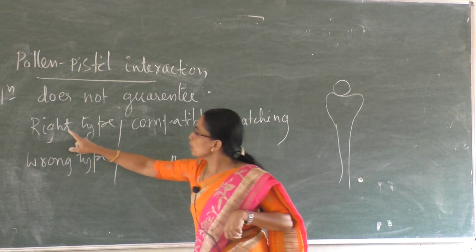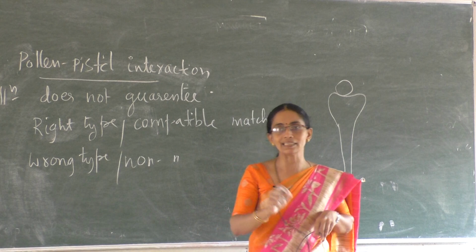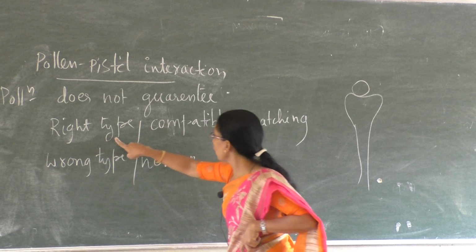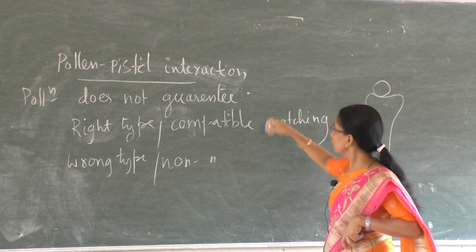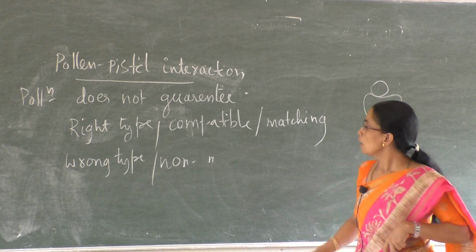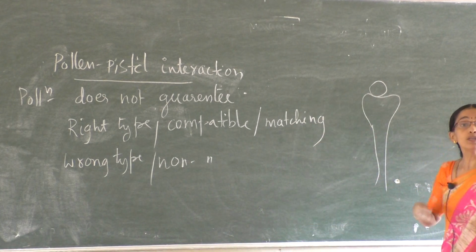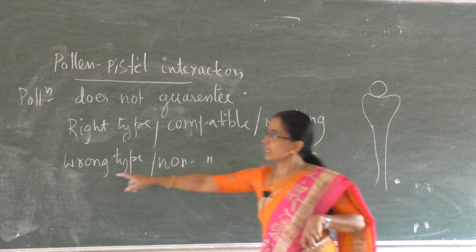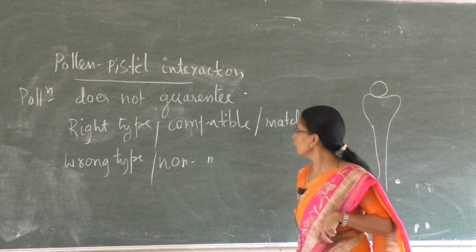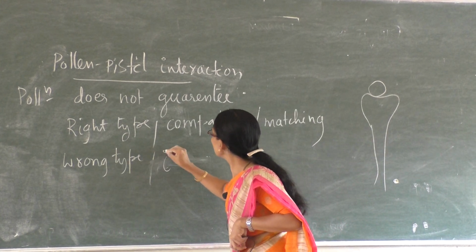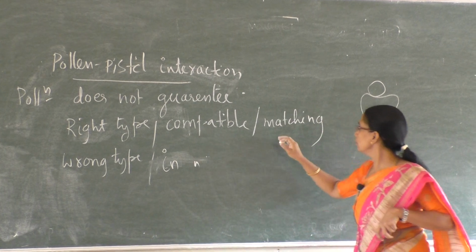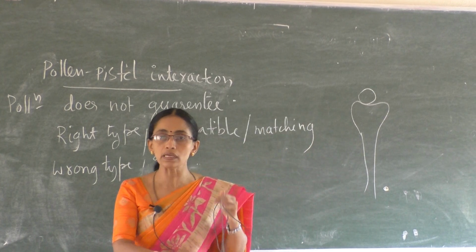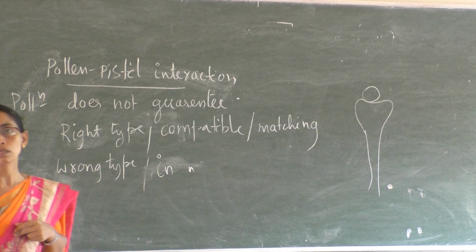Pollens are of two types. The right type, the correct one, the matching one, which we can say is compatible. Pollination may also bring the wrong type, which won't match the stigma. So the wrong type is incompatible, the one which does not match. So the process of pollination may bring either the right type or the wrong type.